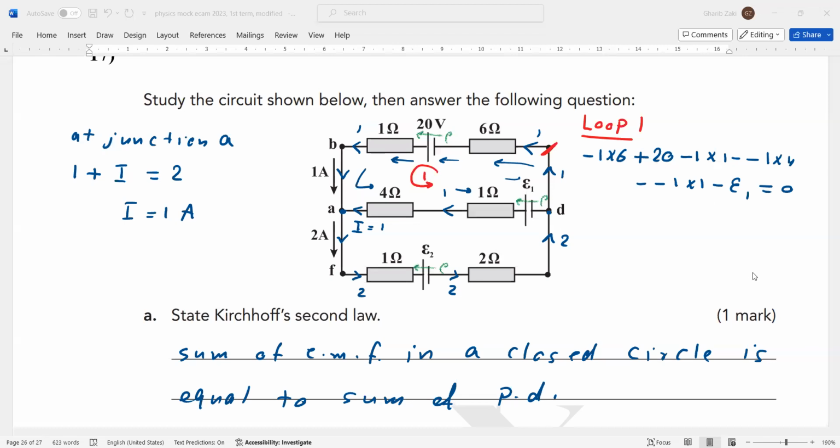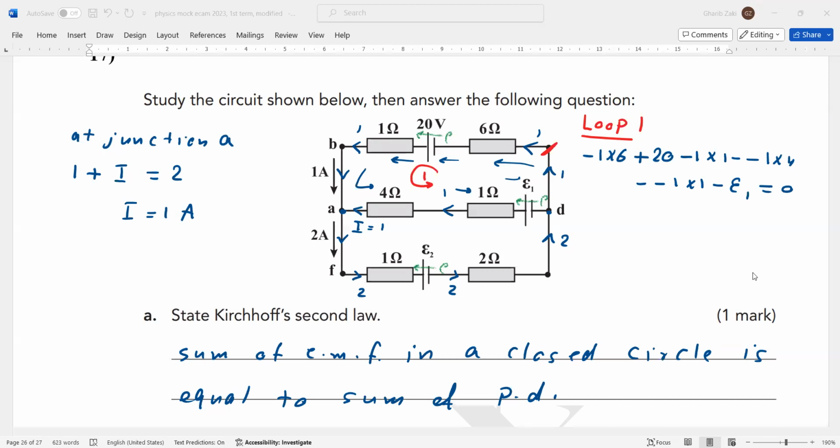I said, my friend, in case of resistance, remember this: if the current is in the same direction as the loop, it's negative IR. If not, we put positive. If it is opposite, we add another negative, because opposite in physics means a negative. We double negative because the current is in the opposite direction of the loop.